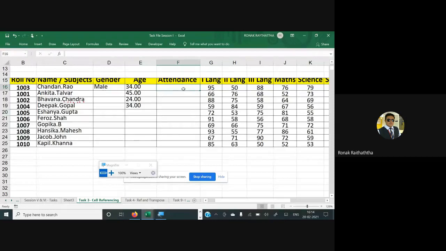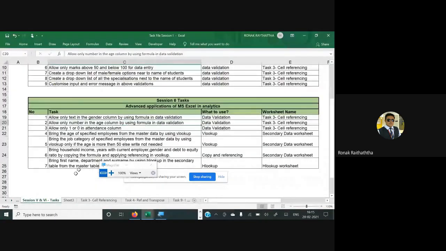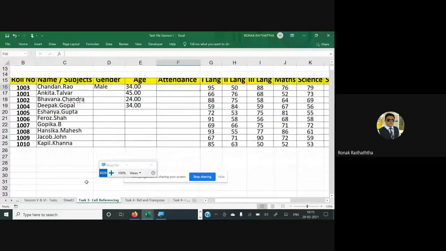Now, I had told you, my dear friends, that here we want to give the restriction. Let's first go to the task. Allow only 1 or 0 in attendance column. So task number 3, cell referencing, we are going over there. Now while writing the attendance, please make sure that I want to write only either 0 or 1.